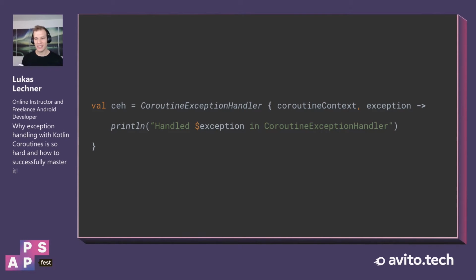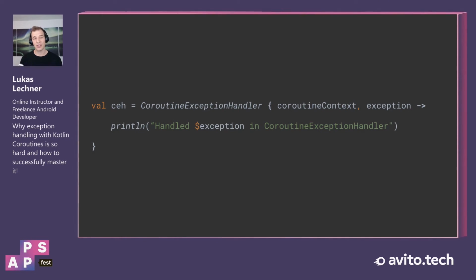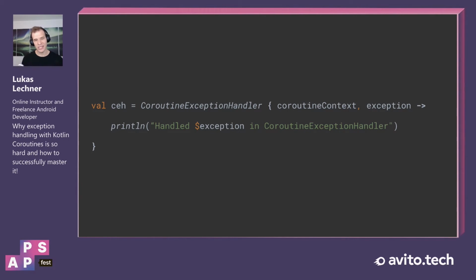And this function expects two parameters, the coroutine context, which is the context of the coroutine that has this coroutine exception handler installed, and the exception itself. And then in the body, we can basically handle the exception. And in our examples, we simply print out that we handled the exception in the coroutine exception handler.